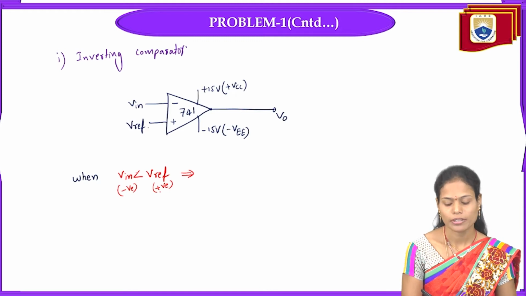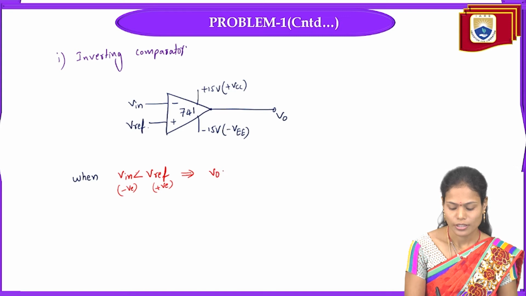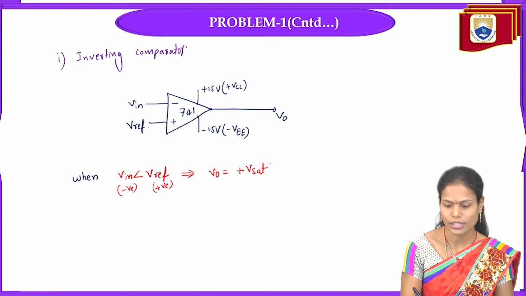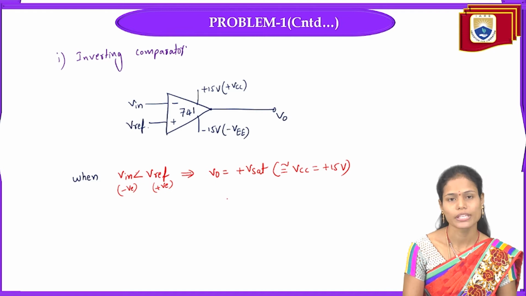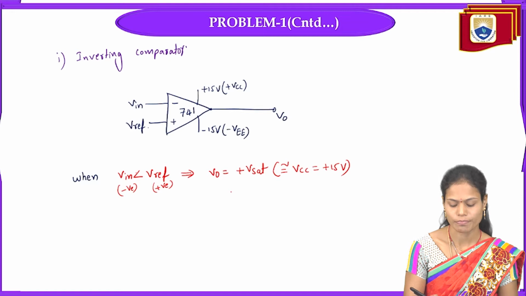So the positive value is more. That's why in the output I will get positive saturation level, approximately equal to the plus VCC value, that is plus 15 volts. So it will reach plus 15 volts whenever the input signal is less than the reference voltage.